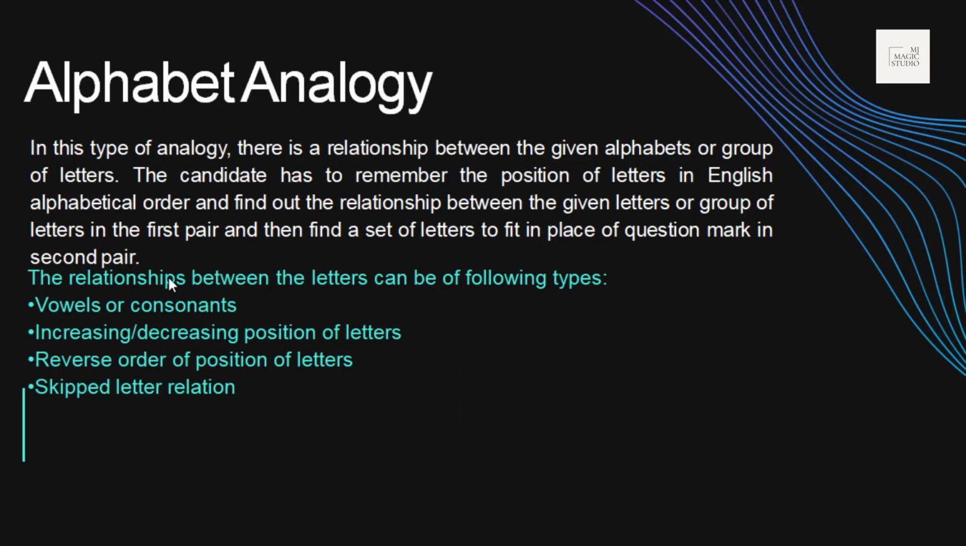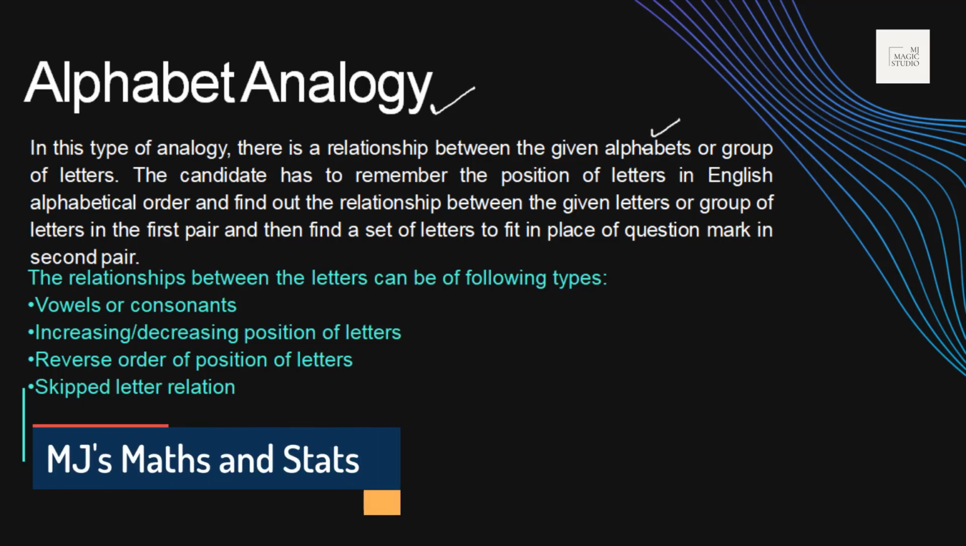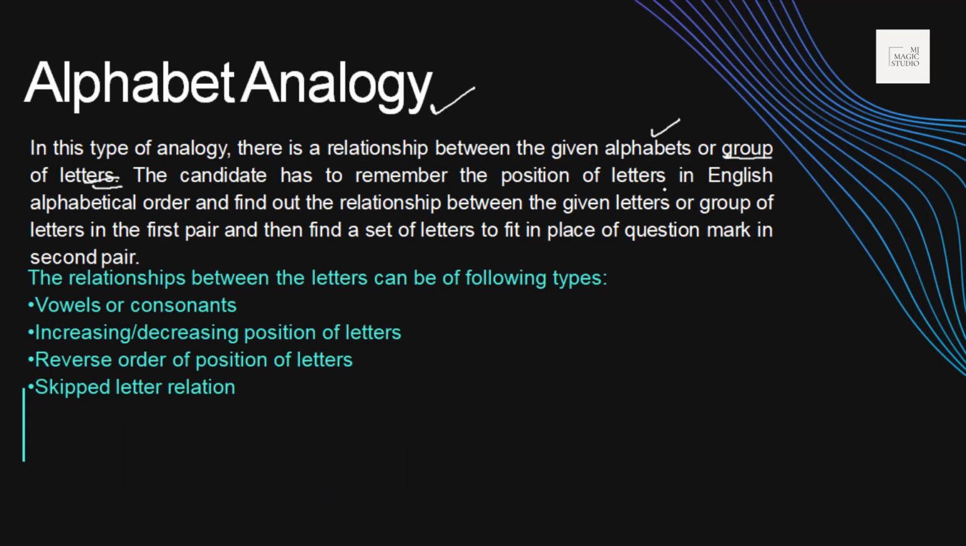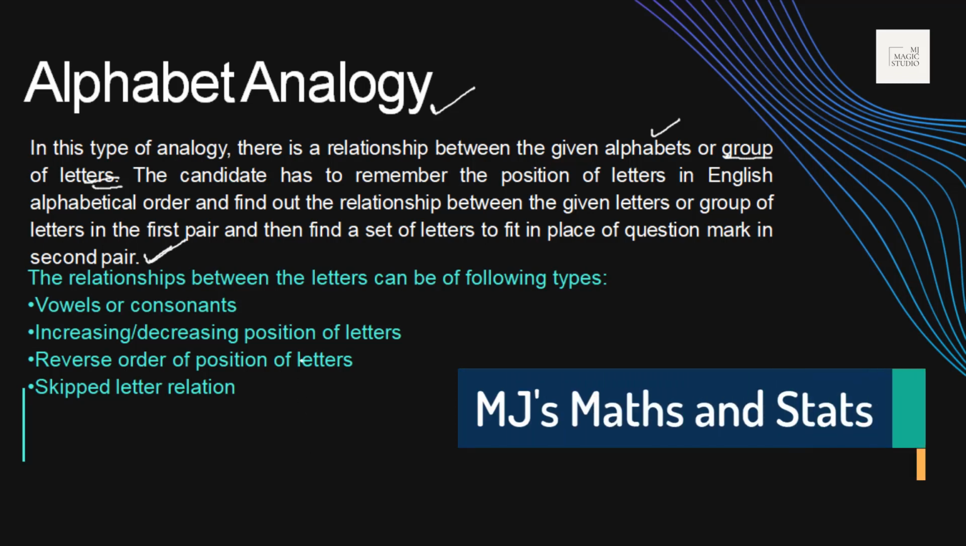Let's move and see how alphabet analogies are designed. That is number 3, the third type of analogy, that is alphabet analogy. In this type of analogy, there is a relationship between the given alphabets or group of letters. The candidate has to remember the position of letters in English alphabetical order. I would be giving out the list for that. You please make a note of that and find out the relationship between the given letters or group of letters in the first pair, and then find a set of letters to fit in place of the question mark in the second pair. The same drill which we are following from the last 2 types of analogies.